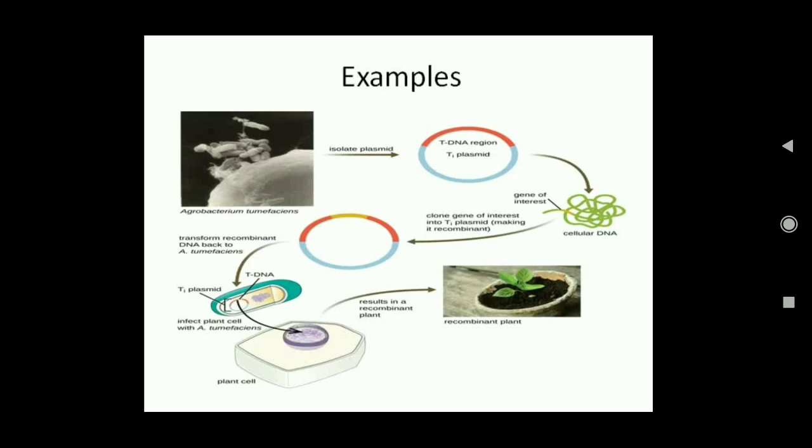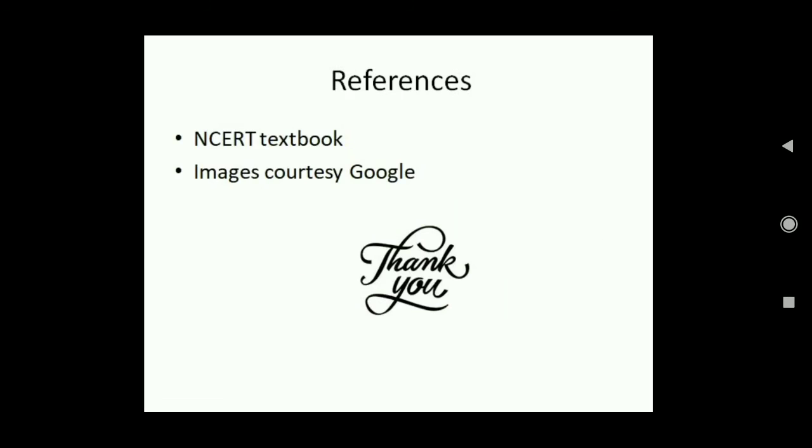This is joined with the plasmid, and then finally this plasmid is put inside the bacteria. As this bacteria infects the plant cells, this foreign gene is transferred into the nucleus of the plant cell, and you can get a recombinant plant. So these are some of the examples of recombinant DNA technology in the case of animals and in the case of plants. Thank you.